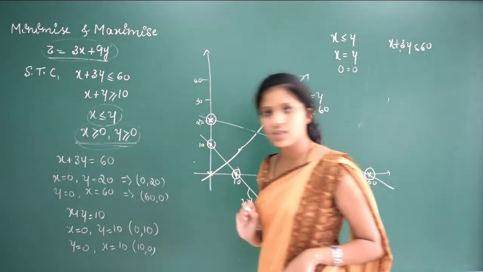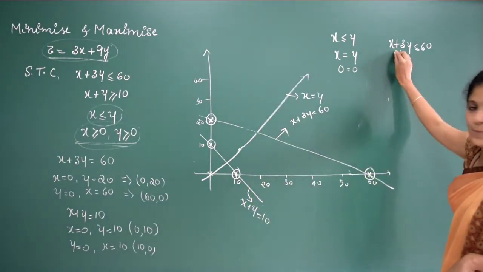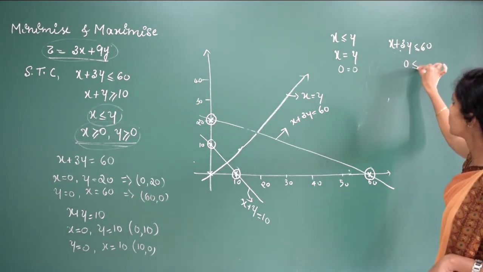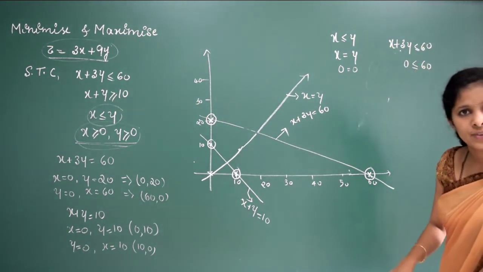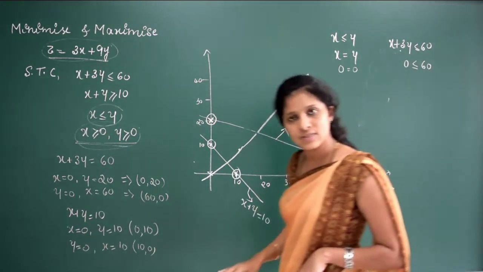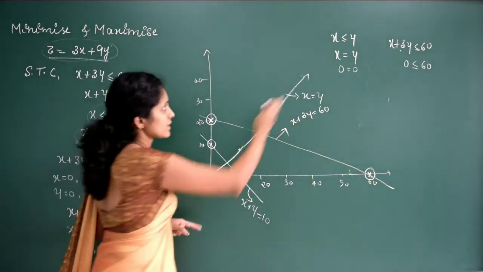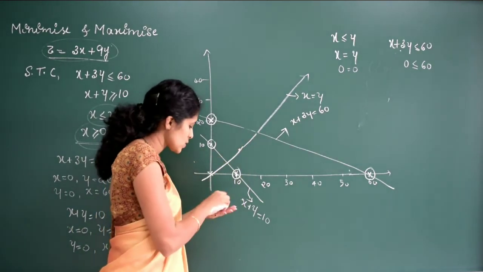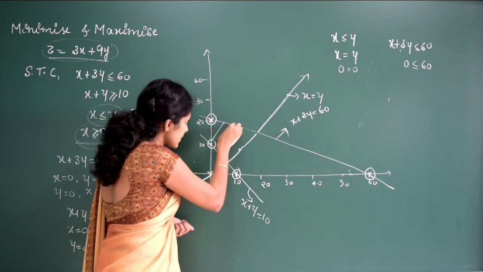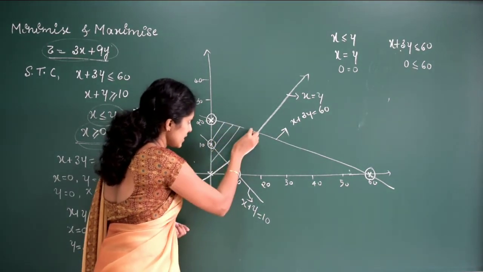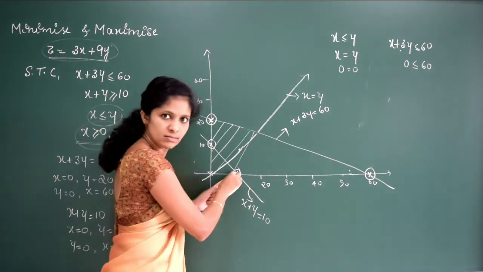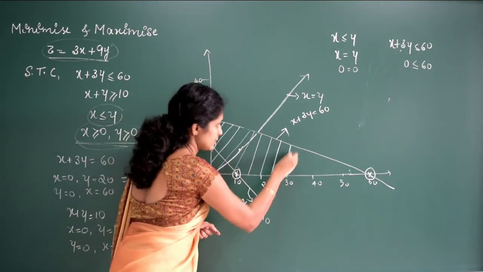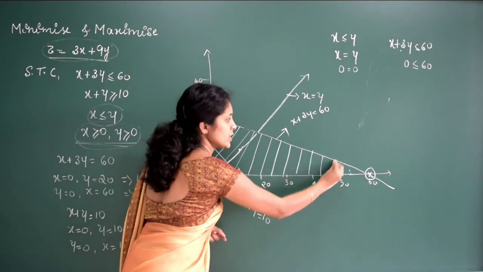So to check that one, we'll substitute the origin. If I substitute the origin, x is 0, y will be 0. 0 less than or equal to 60. Is it true? Yes, right? 0 is strictly less than 60. So that is true. So the solution region includes the origin part, right? So the solution region for this one will be this. Only till here, you are not supposed to come down. So this is the solution region for the first line.